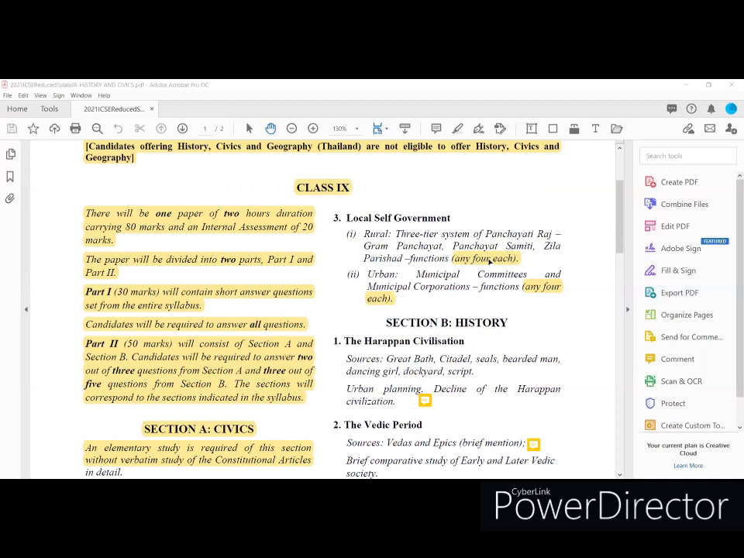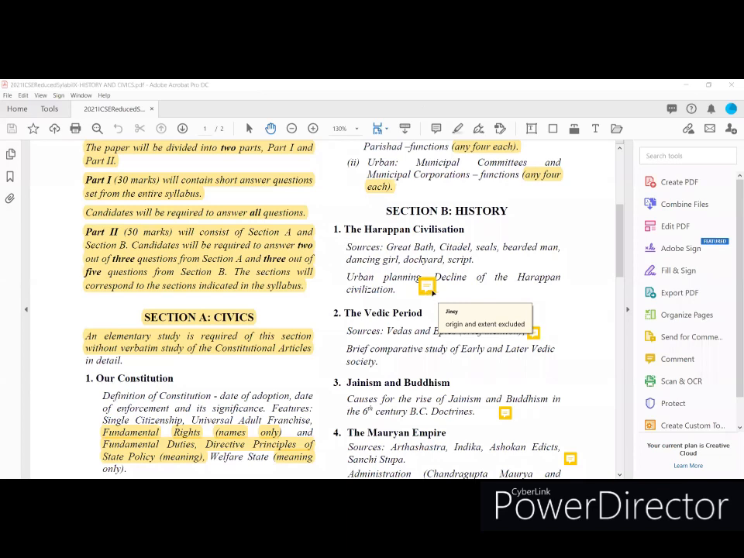That means the composition of this three-tier Panchayat Raj system is not needed, it is excluded from the syllabus, and Nyaya Panchayat is also excluded from the syllabus. So you can focus on these 3 points. I mean, the three-tier Panchayat Raj system and its functions, any four functions you can learn. And from the urban Local Self-Government, Municipal Committees and Municipal Corporation, the same thing: only functions, any four each. That means the composition of a Municipal Committee and a Municipal Corporation is excluded from the syllabus.